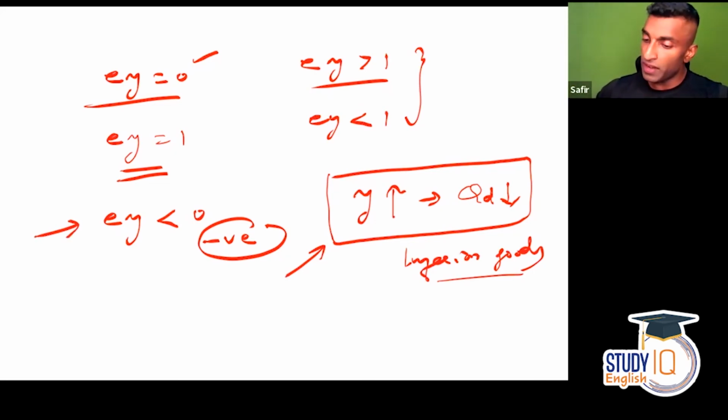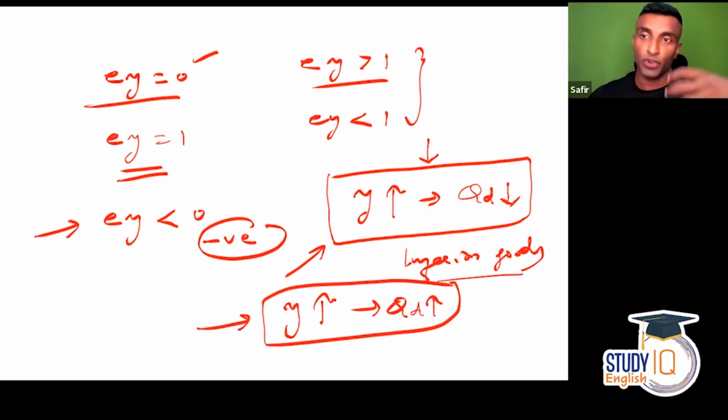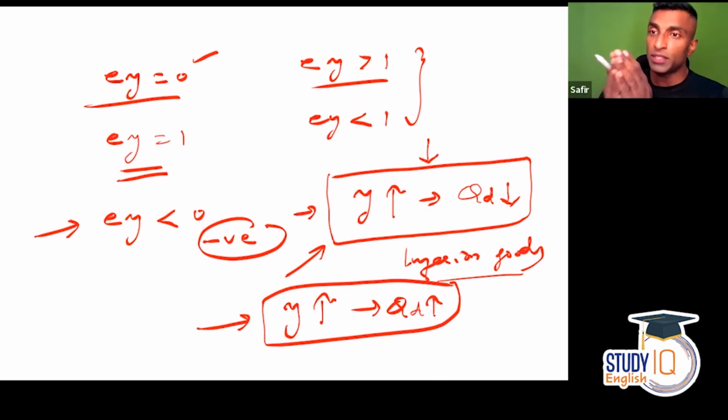So in the case of inferior goods, what is an inferior good? The demand for that particular good will decrease when income increases. So this situation is what we have discussed. What about normal goods? For a normal good, income increases, quantity demanded increases. So this is the normal situation in the case of normal goods. This is in the case of inferior goods: when income increases, you stop consuming that, you shift to something better.